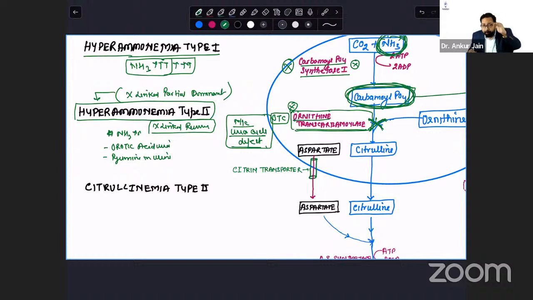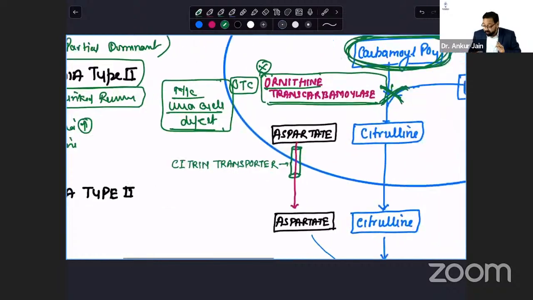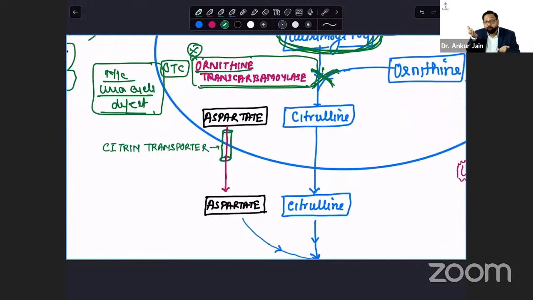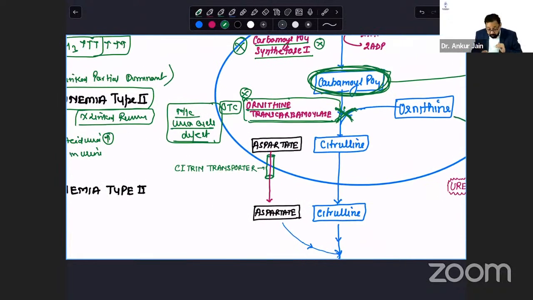I told you to remember the sequence of all these pathways. The purpose is that in a clinical scenario, they will say the patient is lethargic, with poor feeding, failure to thrive, and convulsions, and they will give lab findings. In lab findings, they will say orotic acid is increased. Citrulline is decreased. Definitely, citrulline will not be synthesized, so it will be decreased. So if you remember the sequence, you will be able to find the answer very easily without the clinical scenario or clinical symptoms. But we will remember the clinical symptoms also for the time being.